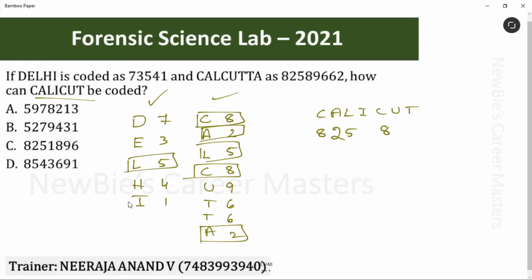Okay, I. See here, I value 1. Okay, U. See here, U value 9. And what about T? T value 6. Okay, that's it. This is how you have to code it. Very basic level question. What is the answer for this question? Option C. I hope this is clear.